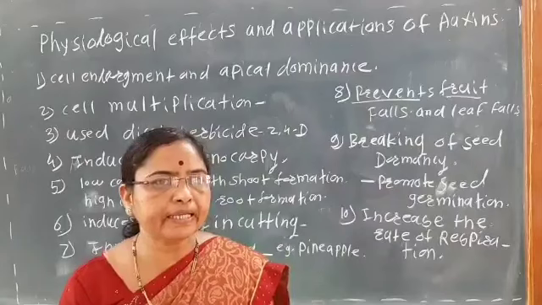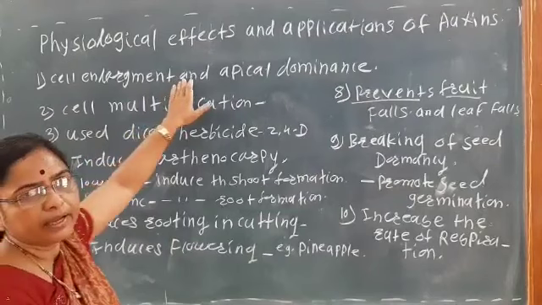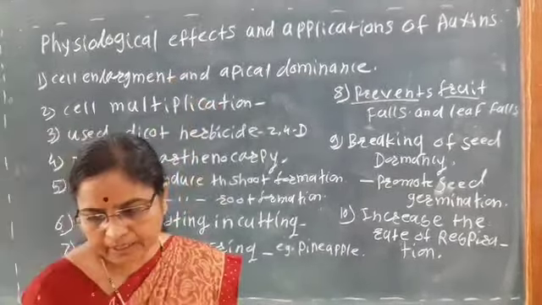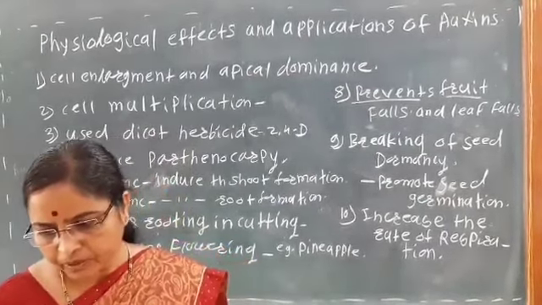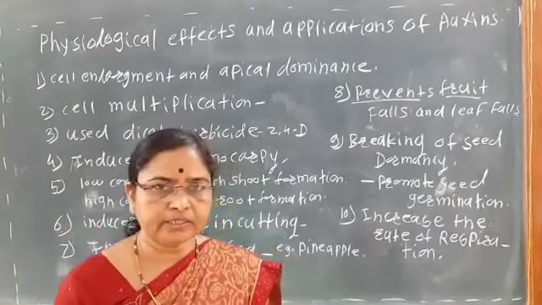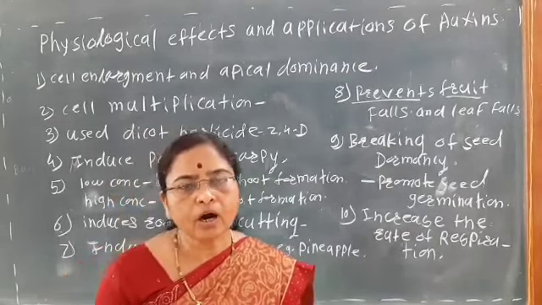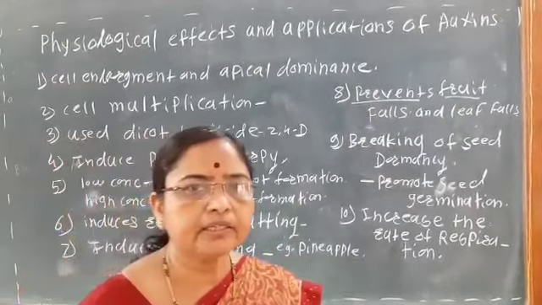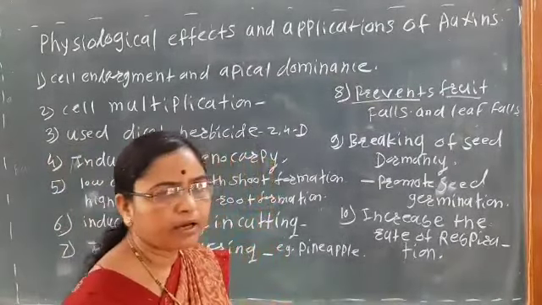We have seen that the first role of the auxin is cell enlargement. Okay, and so here during the cell enlargement, the cell shows a rapid process of respiration. So when we apply the auxins during the cell enlargement, the rate of respiration increases. Okay, and due to which it is mainly useful to increase the rate of respiration.